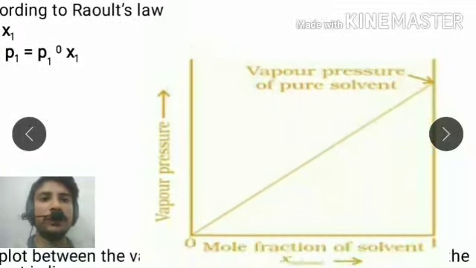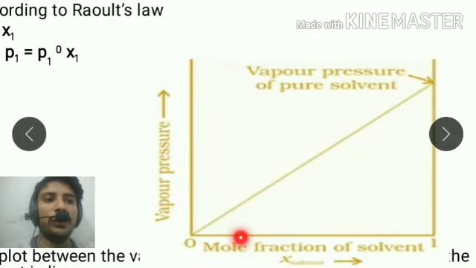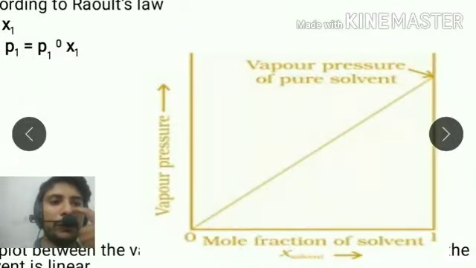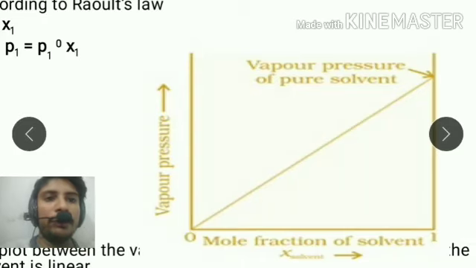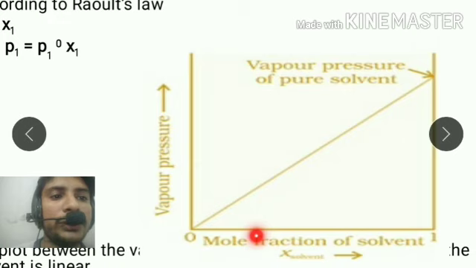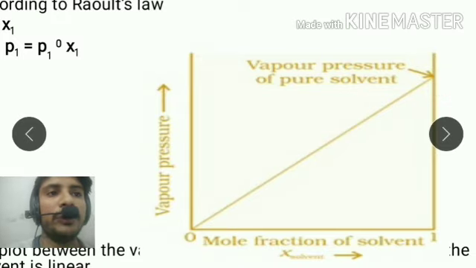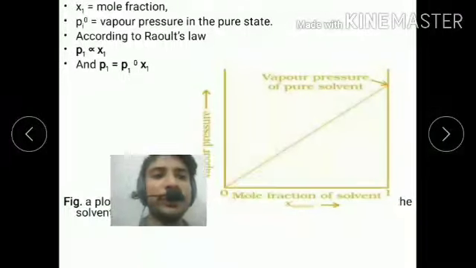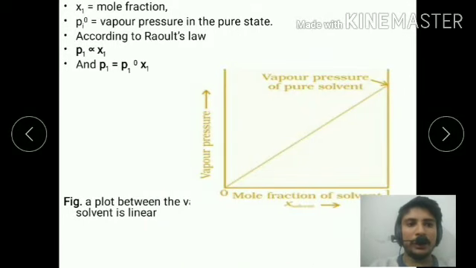This line shows the vapor pressure, and this is the mole fraction of the solvent. If you plot a graph between the vapor pressure and the mole fraction of the solvent, when the mole fraction of the solvent increases, then the vapor pressure also increases. This is the highest vapor pressure, of the pure solvent. Okay, now move to the next slide.